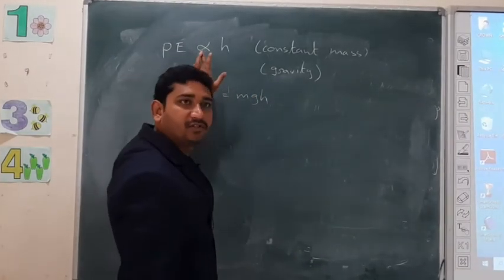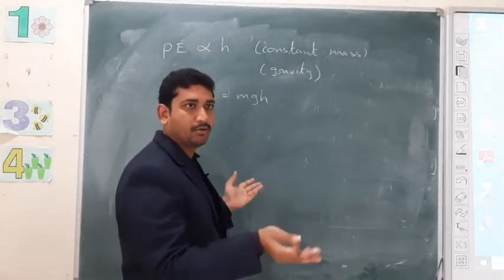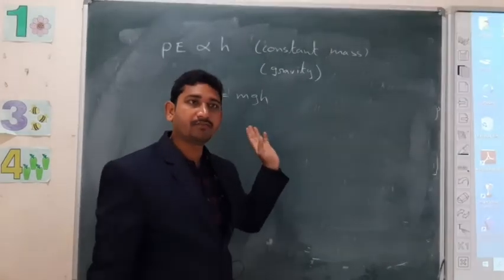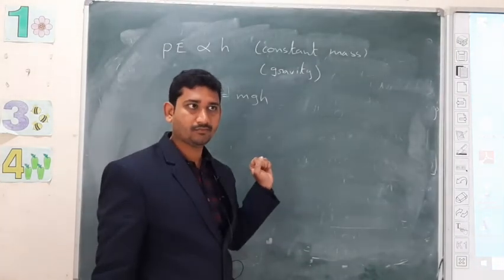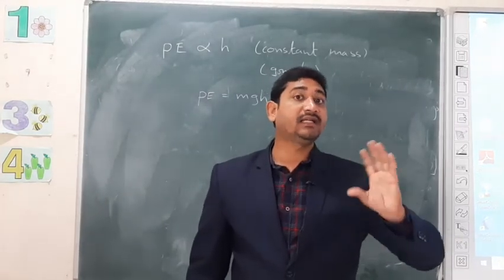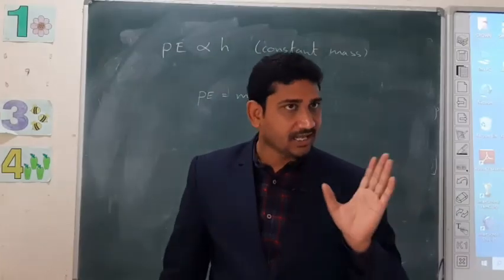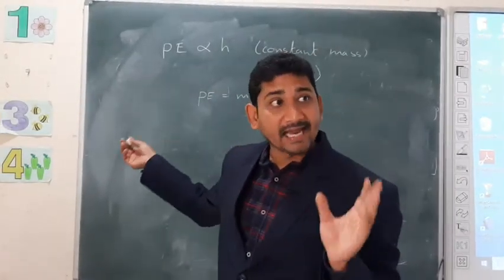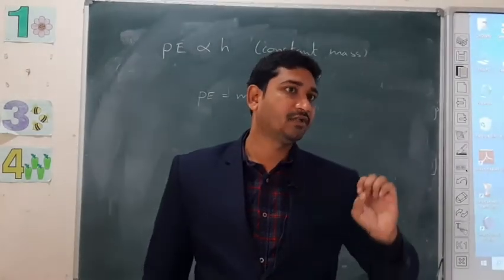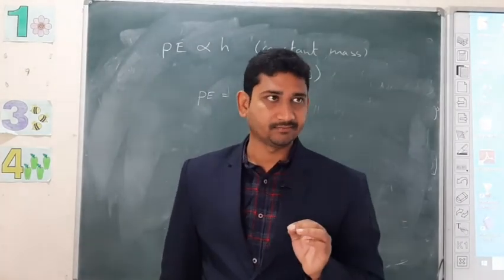To remove this proportionality, we should add some constants. Here I add two constants. They both are constants: mass and gravity. So PE equals mgh. That is potential energy. In this case, it is gravitational potential energy. There is another type of potential energy, that is elastic potential energy.